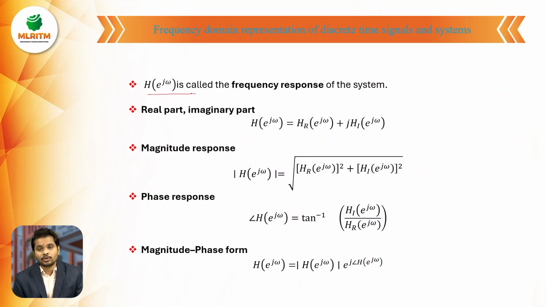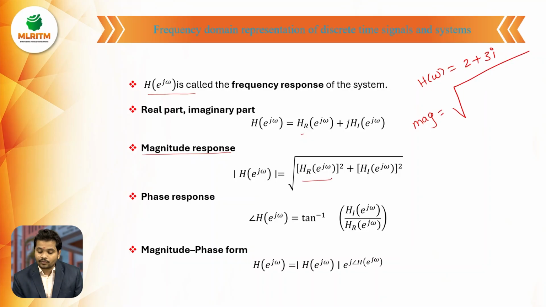Here H of e power j omega is called the frequency response of the system, and the real part and the imaginary part of the system, already you know that. What is the magnitude response? How will the magnitude response come? Suppose H of omega equals 2 plus 3i. If the response of the system is like this, then what is the magnitude of this system?